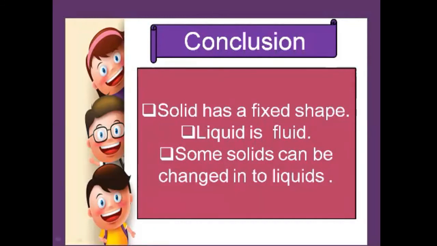Solid has a fixed shape, and solid means something which is firm, often dry to the touch and has shape. And what about the liquid? I shared with you that liquid is fluid, wet and has no fixed shape. The shape of the liquid looks like the container shape.